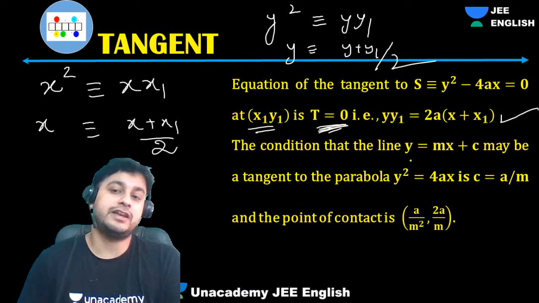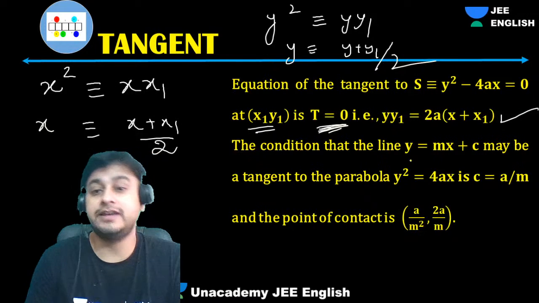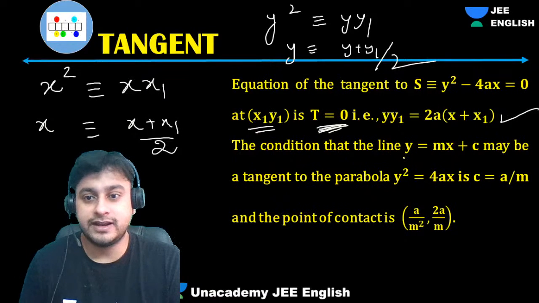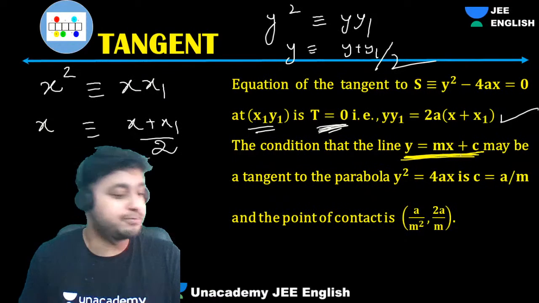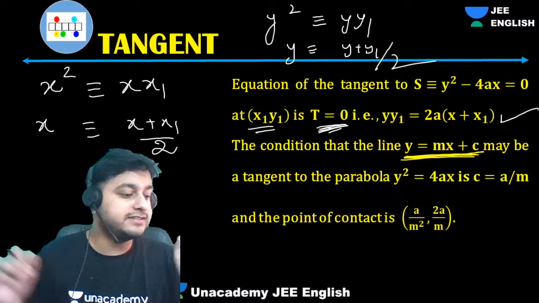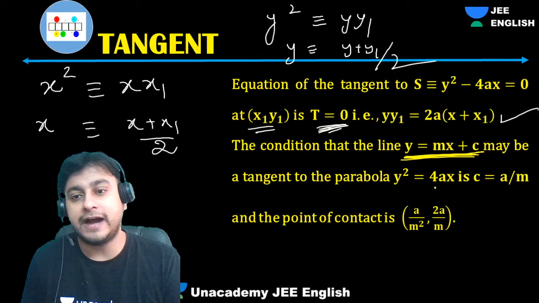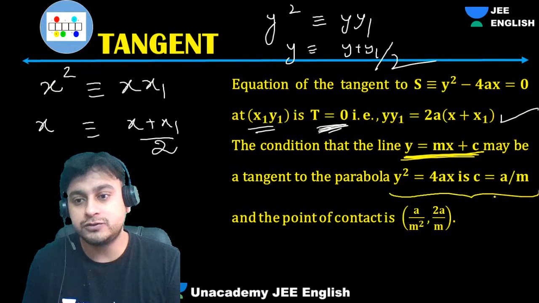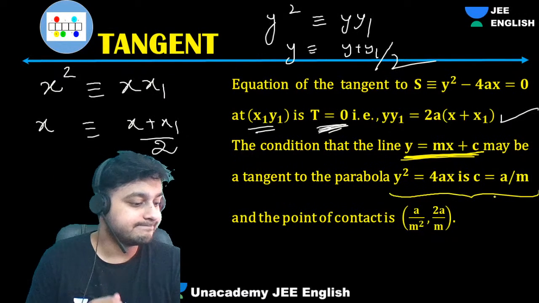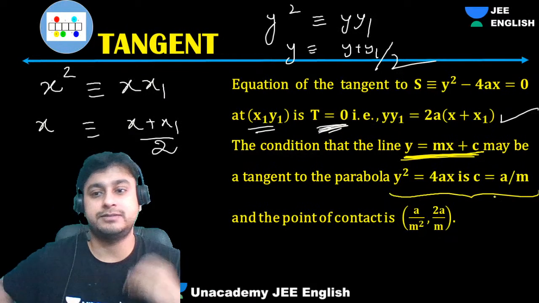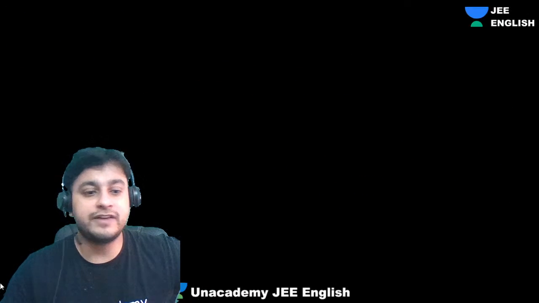But the major thing over here is, guys, how to get this one. Now let's suppose we have y is equals to mx plus c. Now here in this we have to do for y square equals to 4ax. So how do we get this concept? So let's see. In circles it was very easy. Circle, what we did?